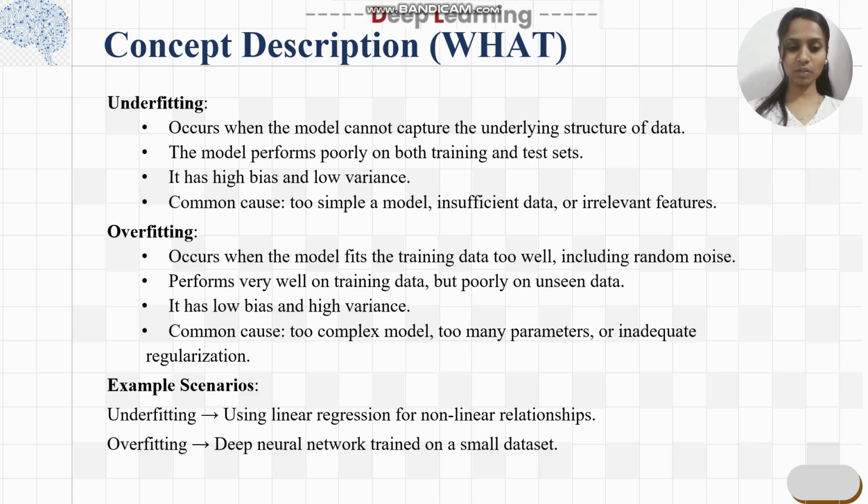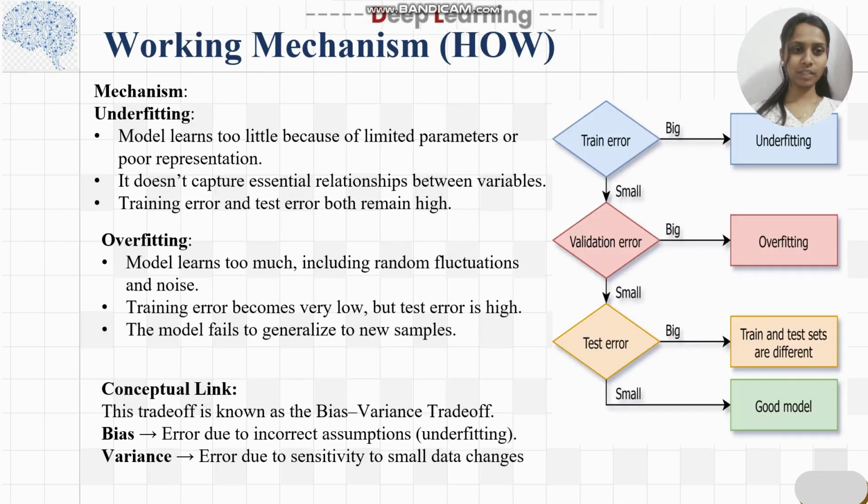An example scenario is when you train the model on curved data, but you use linear regression there, so it's an underfitting problem. And overfitting is like a deep learning neural network that you are training on a very small data set. As we have seen in the diagram, when the training error is bigger, it leads to underfitting. When the validation error is bigger, it leads to overfitting. And when the model is compatible with the data we give it, then it becomes a good model.